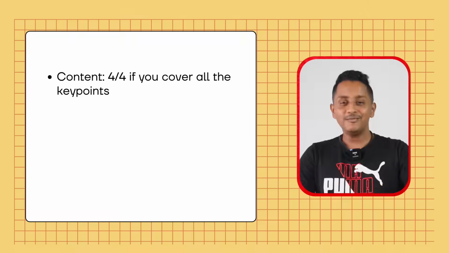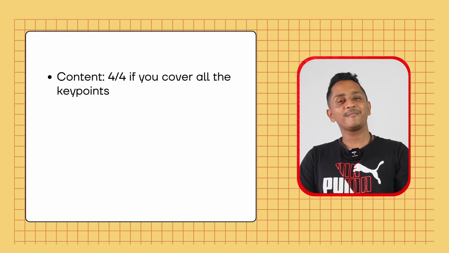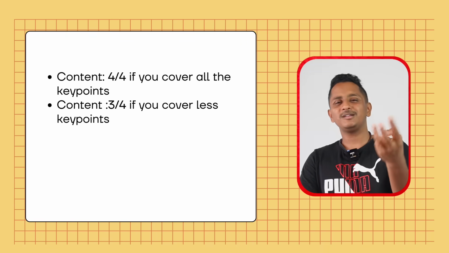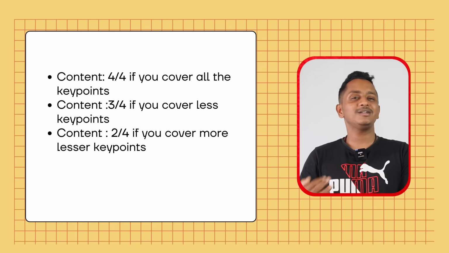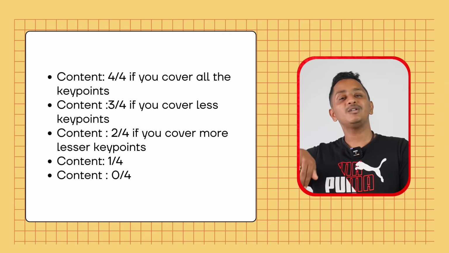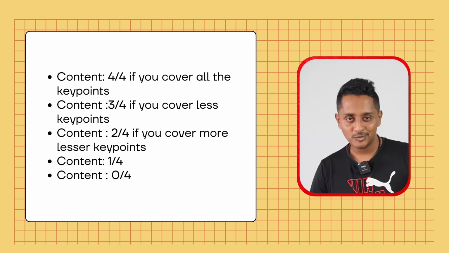Now we'll understand how you will be evaluated with respect to content. Earlier, content was only 2 marks, meaning content was not a priority. But now content is the highest priority. They have made it 4 marks. And they say if you cover all the key points, you get 4 out of 4. If you cover slightly fewer key points, 3 out of 4. If you don't even cover that much and have even less content, 2 out of 4, 1 out of 4, 0 out of 4. In that way, it is written in the score guide.